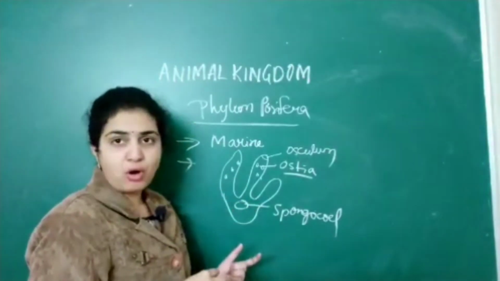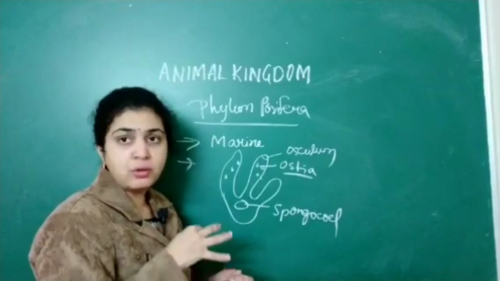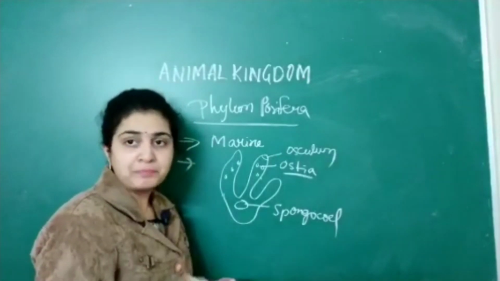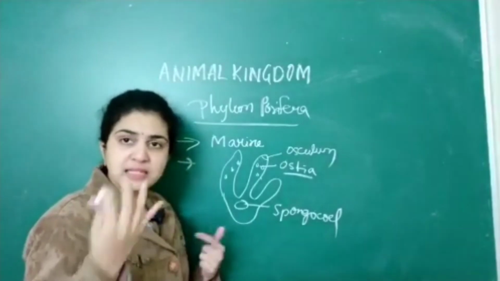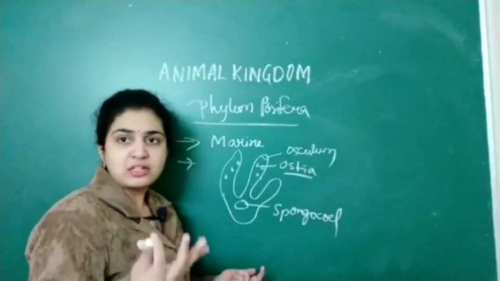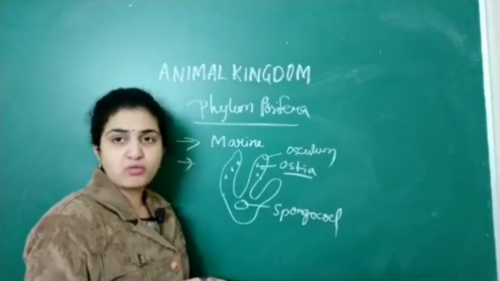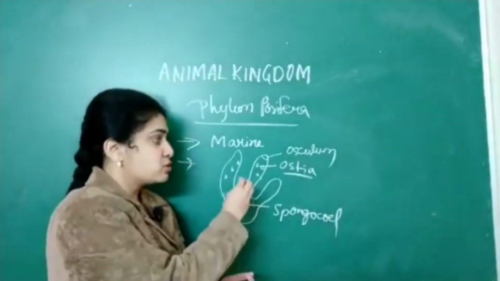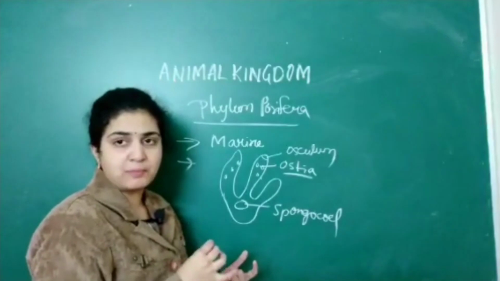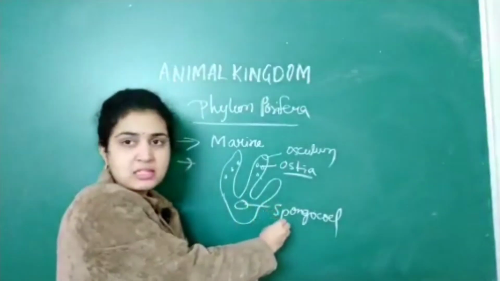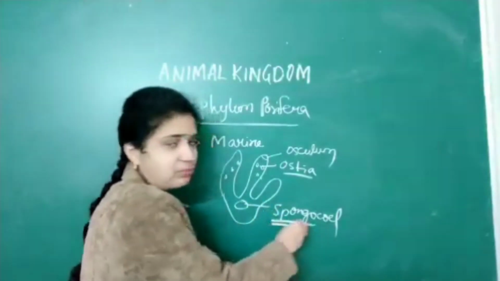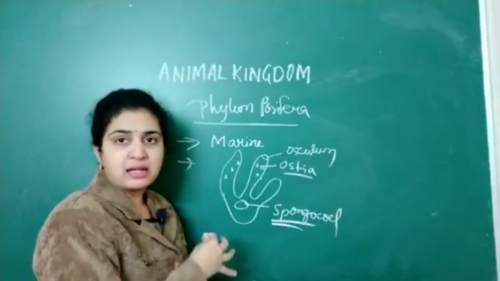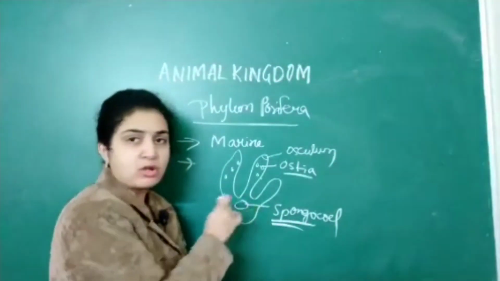Osculum are very few and transport water to the outside. Because they are marine organisms, they take in water and send it outside simultaneously. So, ostia as well as osculum. Next is the spongocoel. The water enters into the central body cavity, the spongocoel.